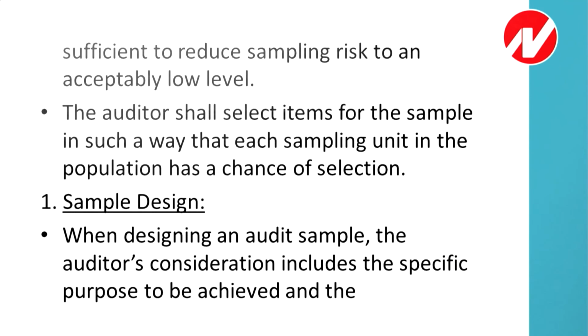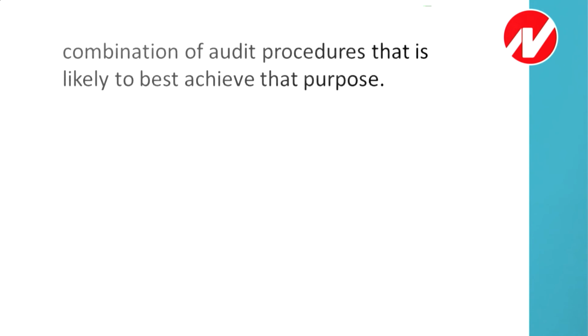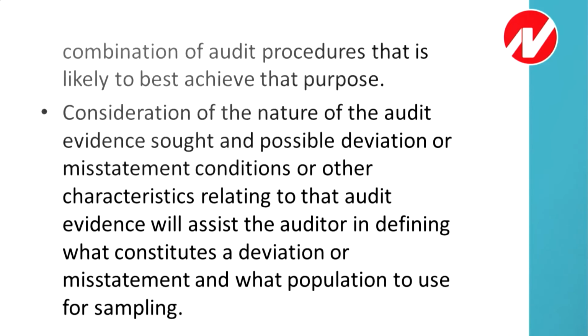Sample design. When designing an audit sample, the auditor's consideration includes a specific purpose to be achieved and the combination of audit procedures that is likely to best achieve that purpose. अभी हमने discuss किया that हमारा purpose fulfill हो जाना चाहिए, ऐसे हमको sample का design set करना है. Consideration of the nature of the audit evidence sought and possible deviation or misstatement conditions or other characteristics relating to that audit evidence will assist the auditor in defining what constitutes a deviation or misstatement and what population to use for sampling.